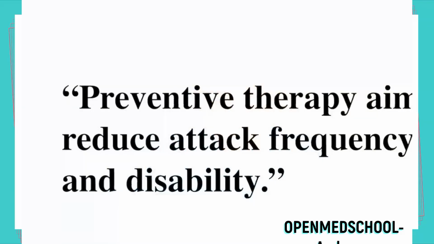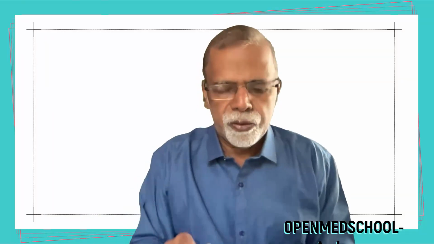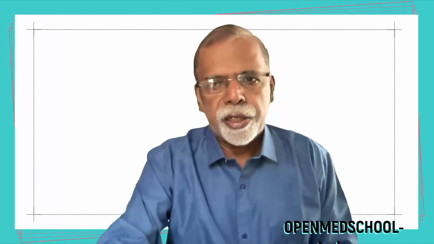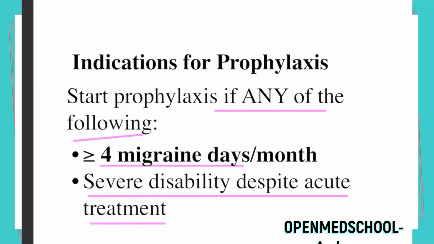Preventive therapy aims to reduce the attack frequency, severity, and disability. That is the aim of prophylaxis. So what are the indications of prophylaxis? I will repeat once more. Start prophylaxis if there are 4 migraine attacks per month or severe disability despite acute treatment. Or consider it if there are more than 2 severe attacks. You can think about starting or offering the treatment.